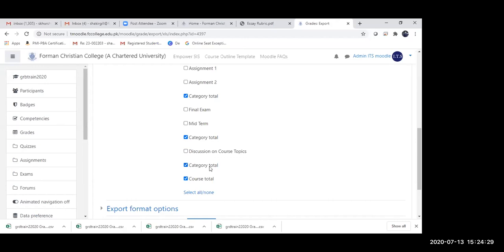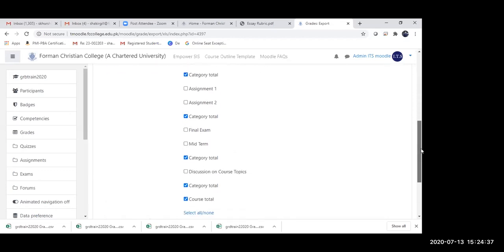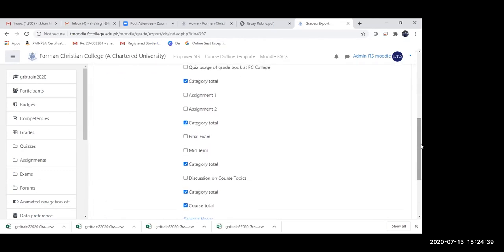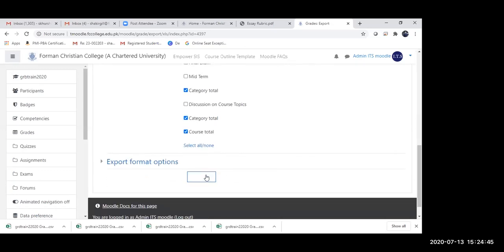And then we can have our discussion or forums category total at the end, and then a course total. So only these totals are going to appear. Rather than getting the totals of each grading item exported, I'm only going to export their categories. So I'm just going to download that.